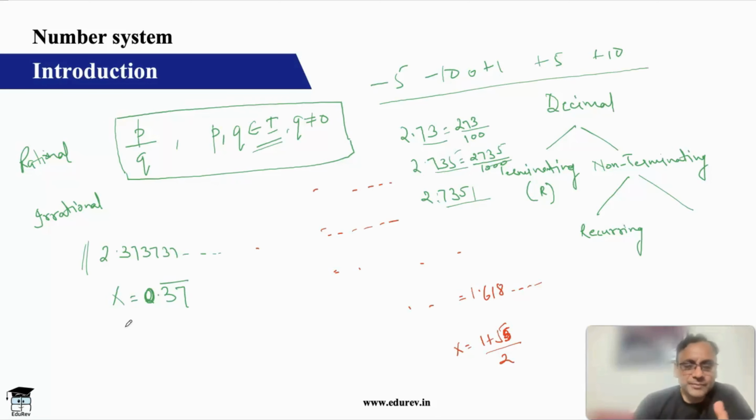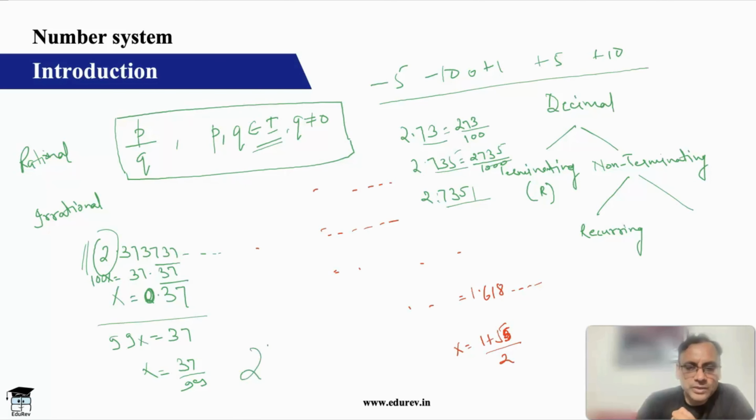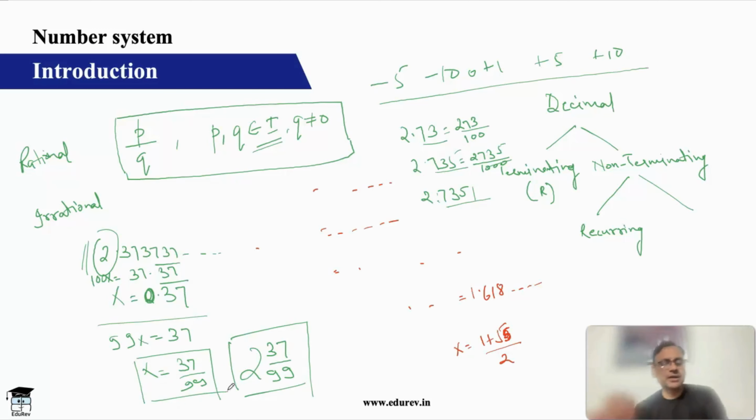So what you have to do, if the period is 2 here, all that you have to do is multiply the number by 10 to the power 2, which is 100. So 100x will be equal to 37.37 bar, and let's subtract them. 100x minus x is 99x, which is equal to 37. So x is equal to 37 by 99, and because we had a 2 also before, your actual number will be 2 37 by 99, which is nothing but a mixed fraction, right? So you can see very easily a recurring decimal can be converted to a fraction, and there's a formula.